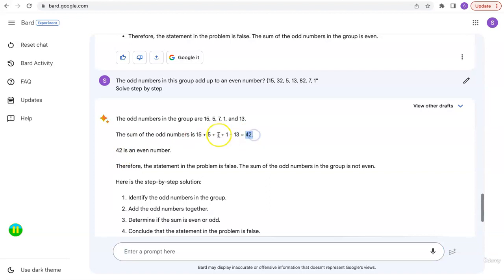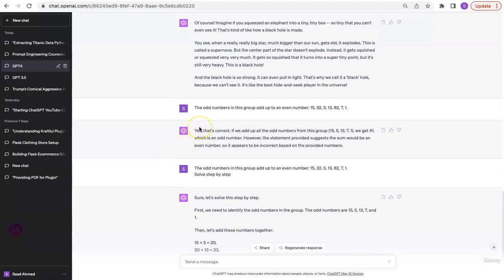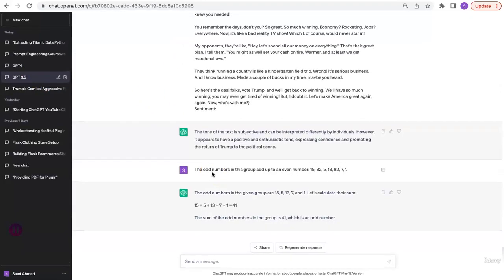This should be 41. But GPT did a really good job, although GPT-4 made a mistake first where it says yes, that's correct, and later in the same prompt it says incorrect. But when I told it to do it step by step, it was able to get the job done and give me the right answer of 41. Same thing with 3.5, it was able to deduce from the question what we're asking for and gave us the right answer right away. So this is how the models differ in terms of their reasoning capabilities. And if you're working with something that requires a lot of critical thinking and reasoning, GPT will prove to be a better model than BARD for those tasks.